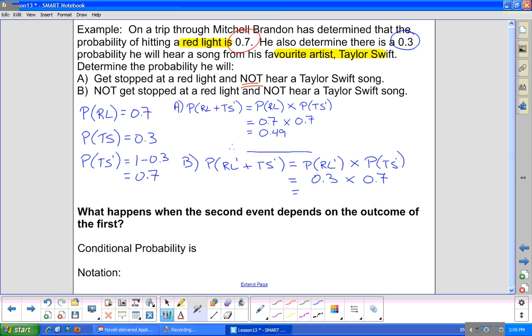So when you multiply that through, 0.3 times your 0.7, you get 0.21, or a 21% chance. So there's a 21% chance you'll hit a green light and not hear a Taylor Swift song. So it still doesn't seem like a whole lot of odds. It sounds like you're going to be hearing a lot of Taylor Swift, apparently, when you're driving through Mitchell.